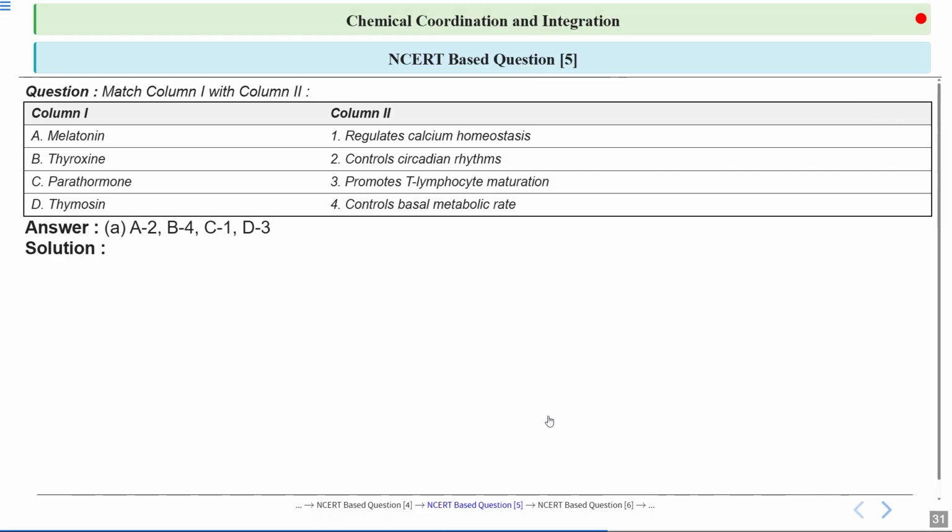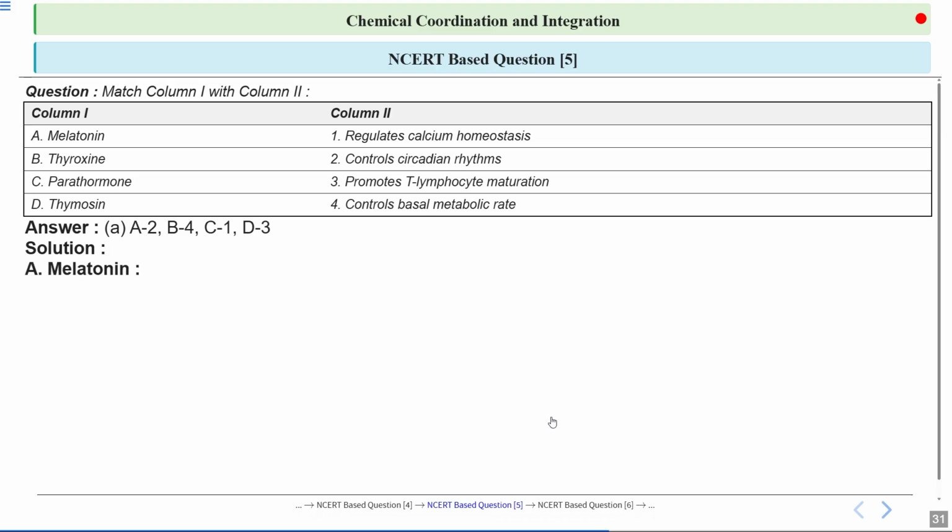Here option number A is correct, which is melatonin will match with controls, second, which is controls circadian rhythm. Then B, which is thyroxine, is matched with 4, which is it controls basal metabolic rate. Then C, which is parathormone, is matched with 1, which is regulates calcium homeostasis. And D, thymosin, is matched with 3, which is it promotes T lymphocyte maturation.